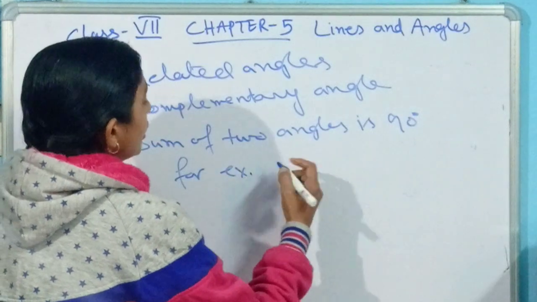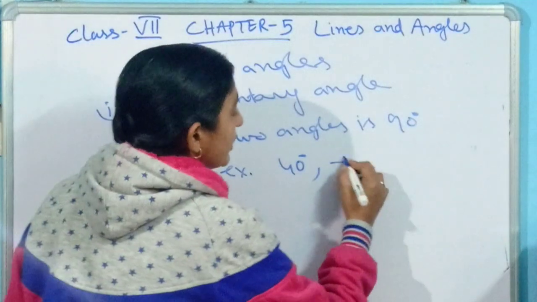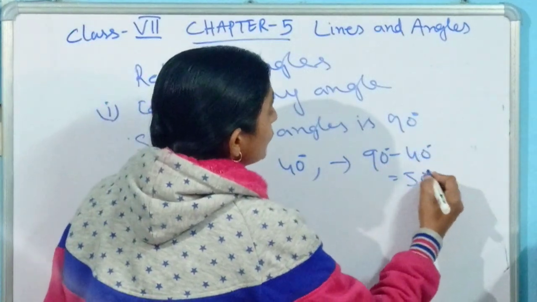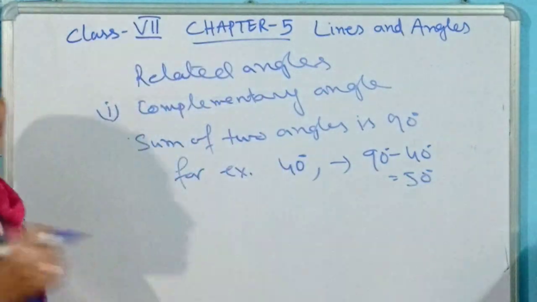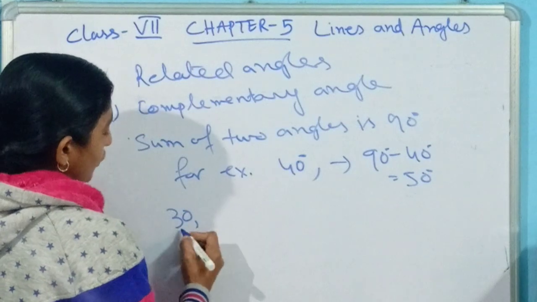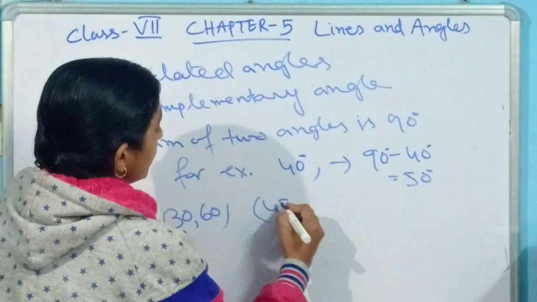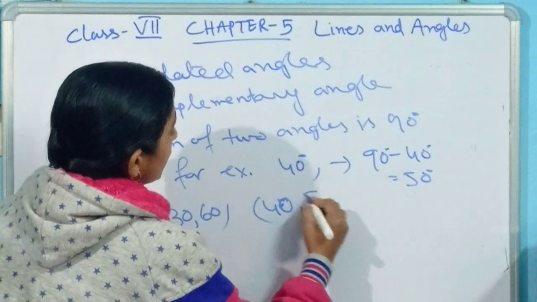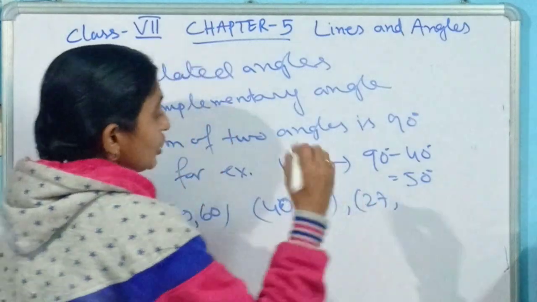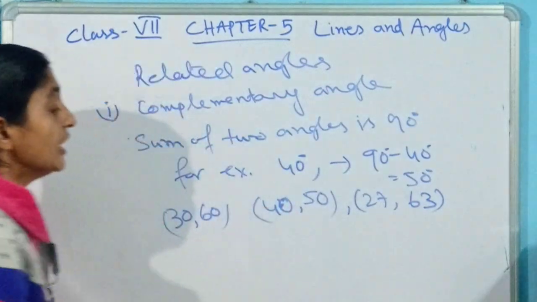For example, if one angle is given as 40 degrees, then obviously the other one will be 90 minus 40, which is equal to 50 degrees. We can give lots of examples. If one is 30, another is 60; this can be one pair. If one is 40 degrees, another is 50 degrees. If one is 27 degrees, the other will be 63 degrees, like that.